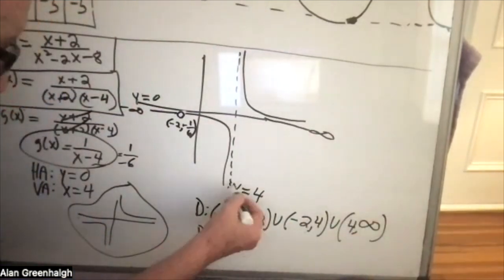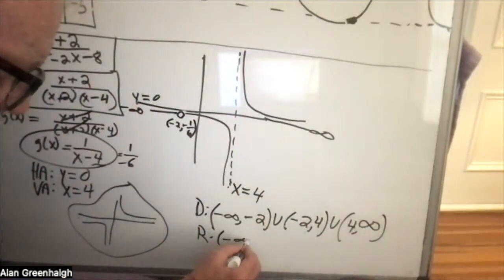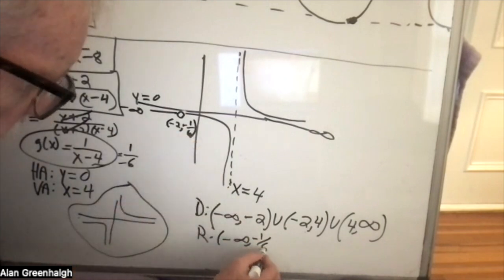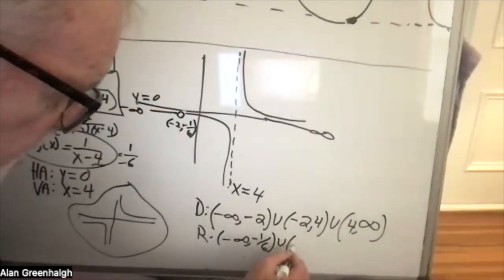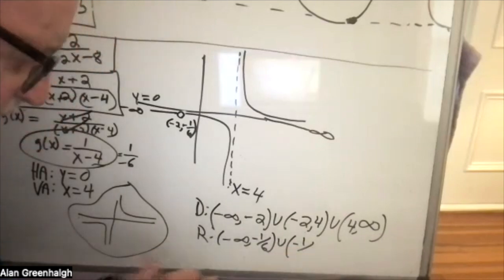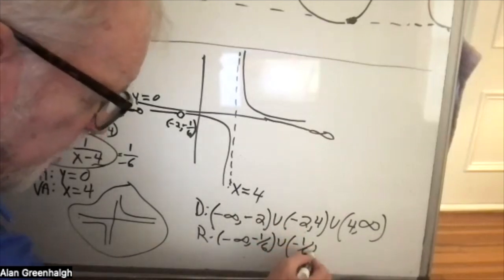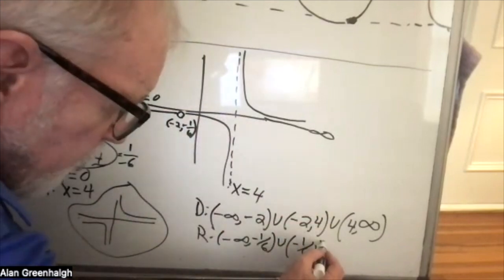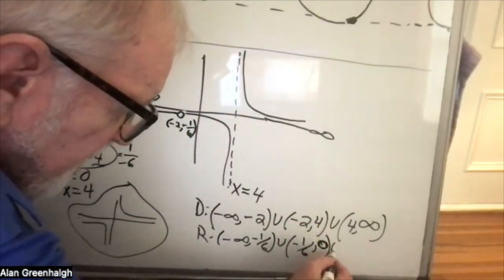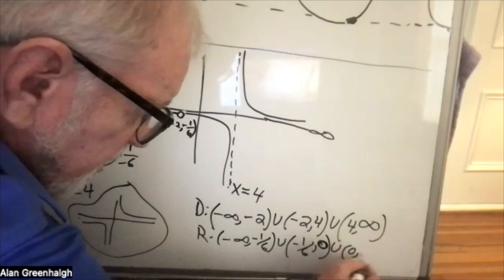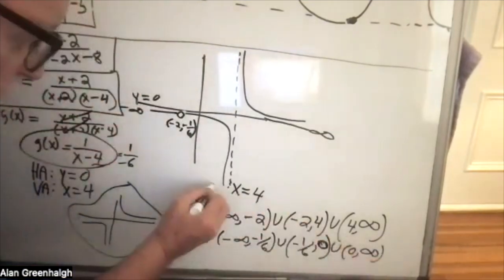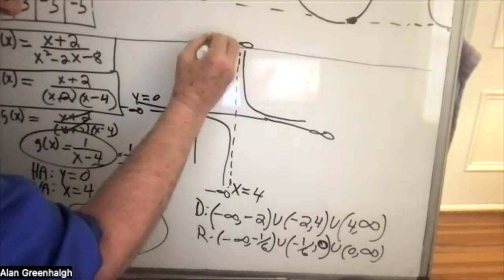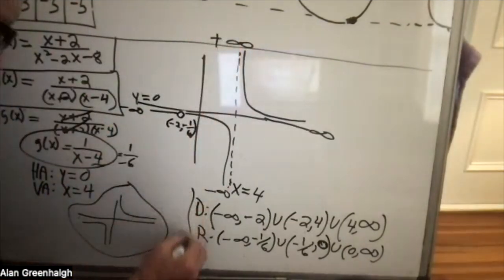The range will go from -infinity to -1/6, and then from -1/6 to y equals 0, and then from y equals 0 again out to infinity. So this is -infinity, and this is +infinity. All right, so these are important.